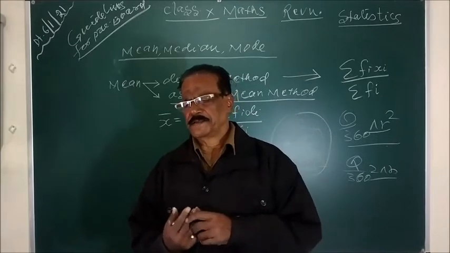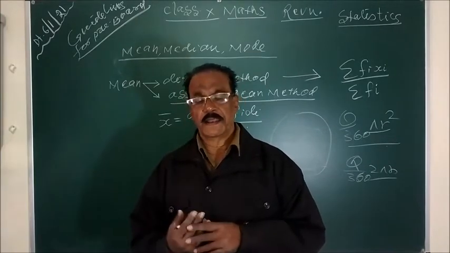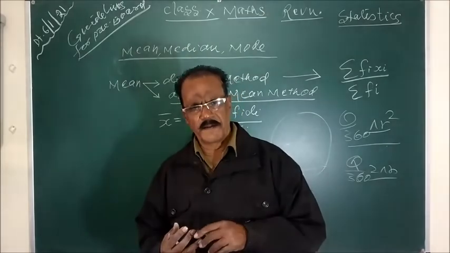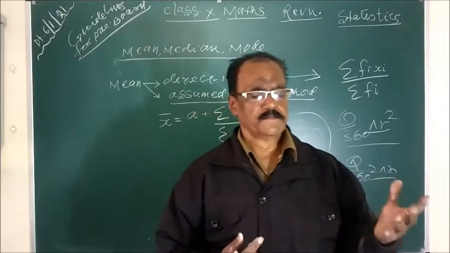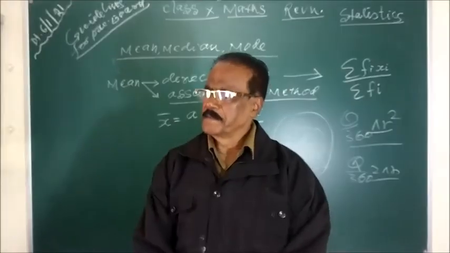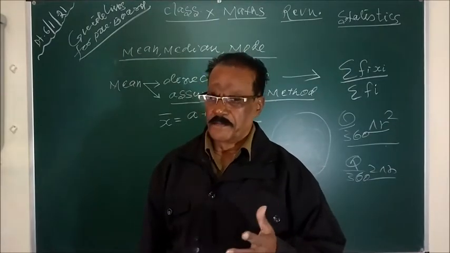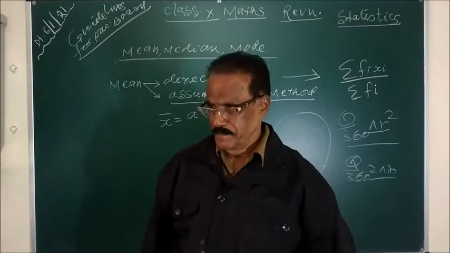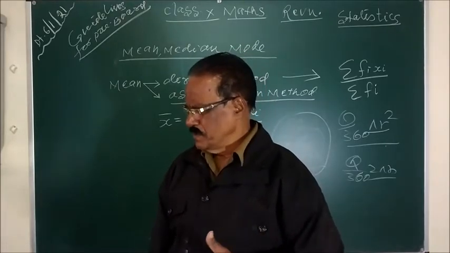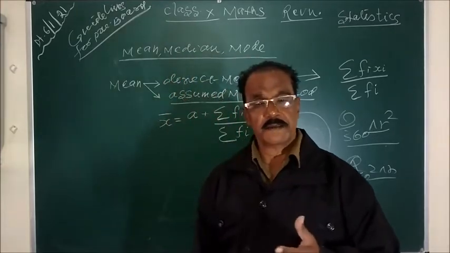And in HCF LCM, Euclid division lemma has been deleted, no need. So you will learn finding HCF by fundamental theorem of arithmetic, that is by finding the prime factors. So all these things you have to learn, and you will try linear pair of equations, means solving the equations.